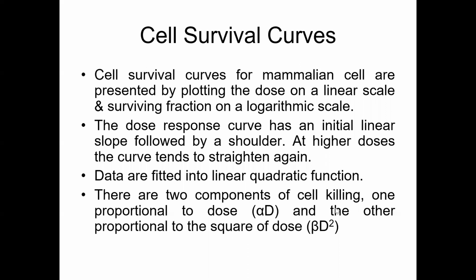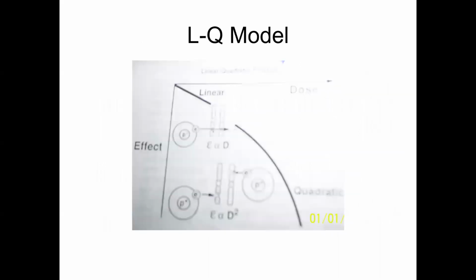Okay. This concept of alpha D and beta D square is very, very important. This is the schematic diagram of the same LQ model, the linear quadratic model, where on the x-axis the dose is plotted on a linear scale, and on the y-axis the surviving fraction is on a logarithmic scale.